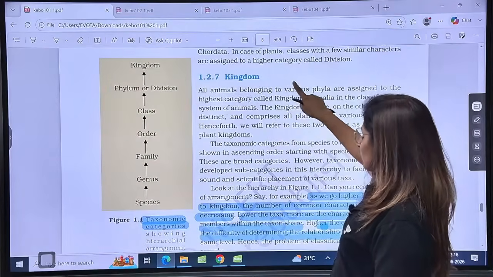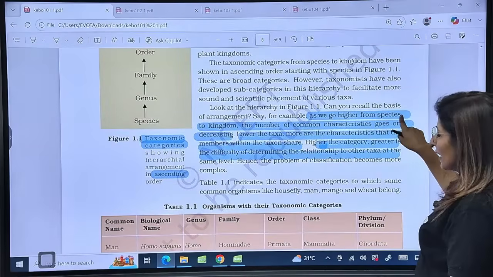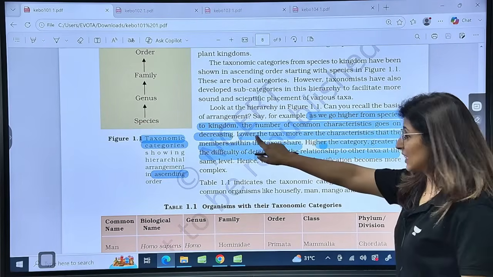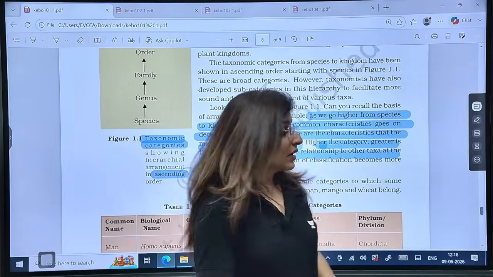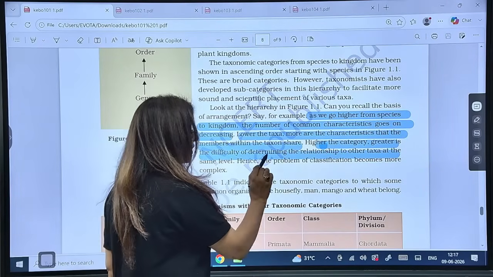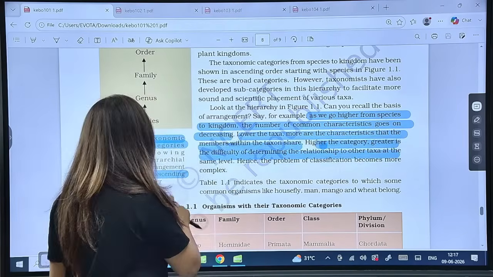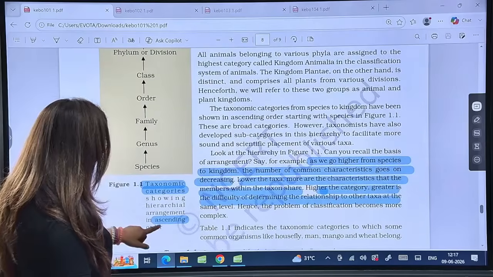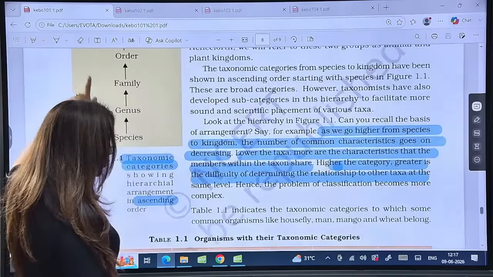And then coming on to kingdom, as we go higher from species to kingdom, the number of common characteristics goes on decreasing. Lower the taxa, more are the characteristics that the members will share. Higher the category, greater is the difficulty of determining the relationship to the other taxon. Is that clear? So this is the figure of taxonomic categories in ascending order. This is the smallest and this is the highest. I hope this one is clear.